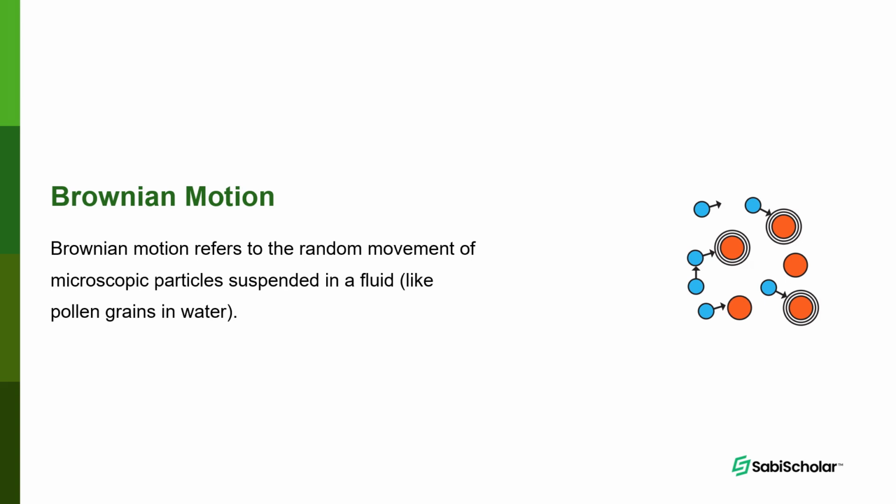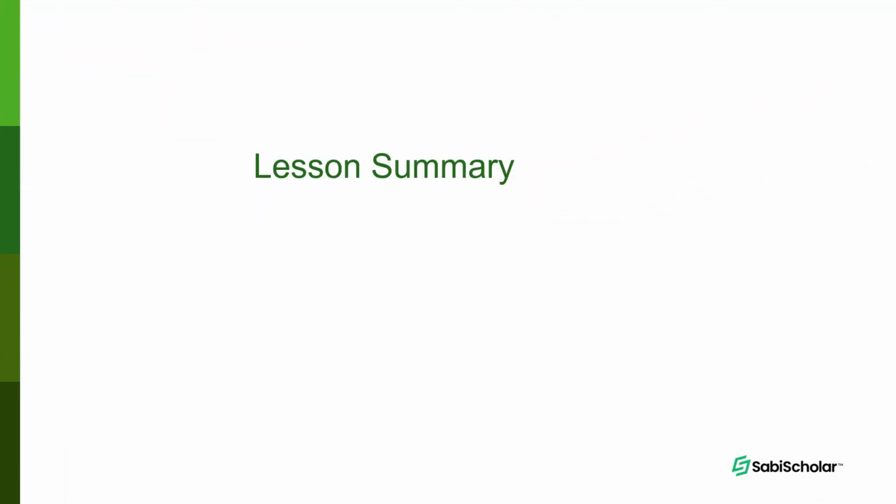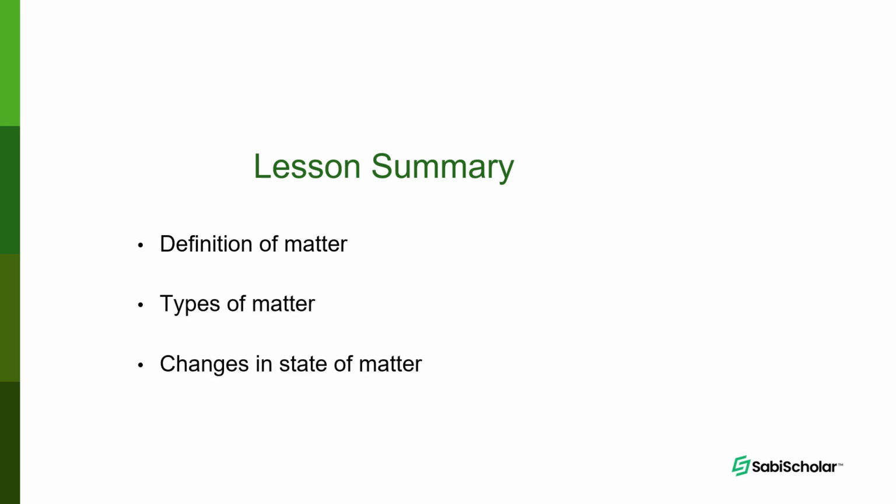This brings us to the end of today's class. Thank you for following. We started from what matter is. We said matter is anything that has mass and occupies space. Talked about solid, liquid, and gas. Talked about changes in states of matter. We said a solid can change to liquid, that's called melting. Liquid can change to solid, that's called freezing. Liquid can change to gas, that's called evaporation or vaporization. And gas can turn to liquid, that's called condensation.